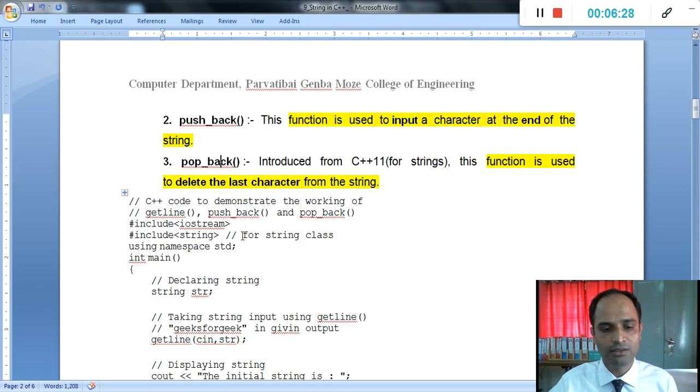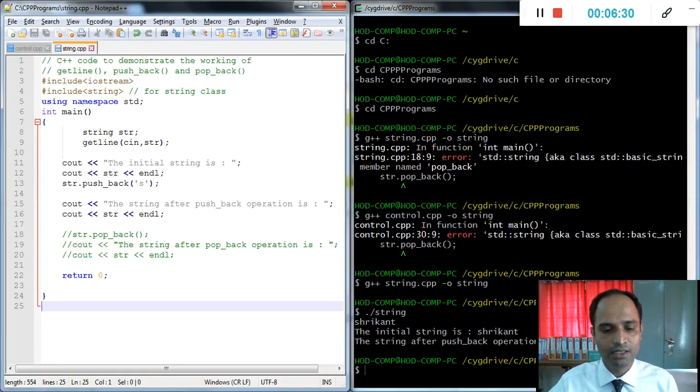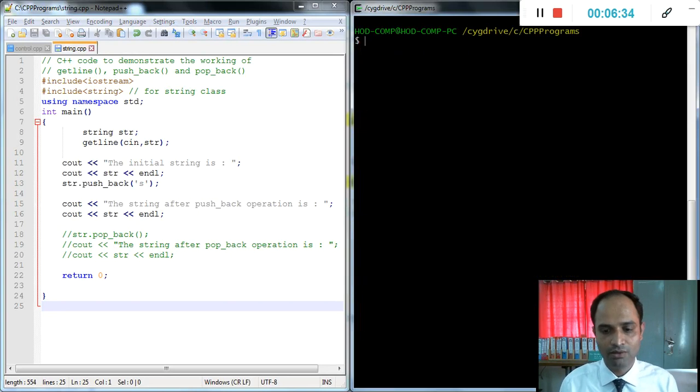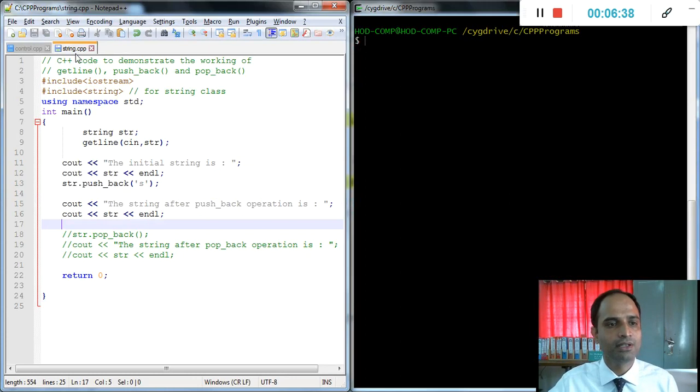Now we will understand the code and we will run it, and then we can easily understand how exactly it works. Now this is simply the code. The code name is string.cpp, and everyone knows about hash include iostream, then include string. This is the important point for the string class.